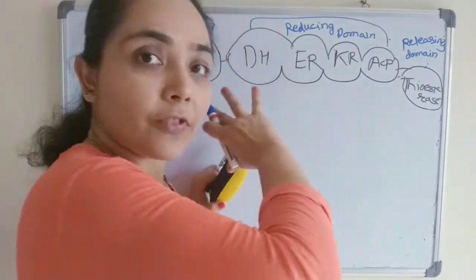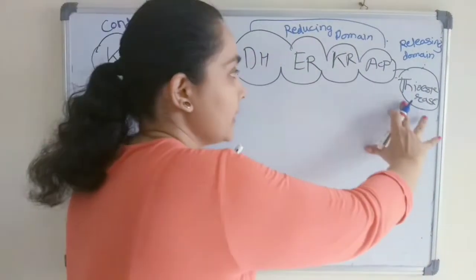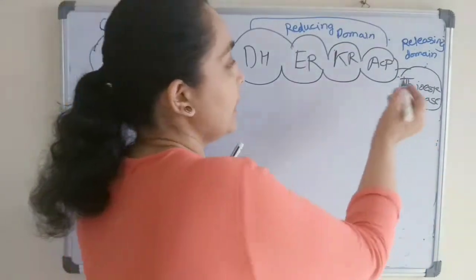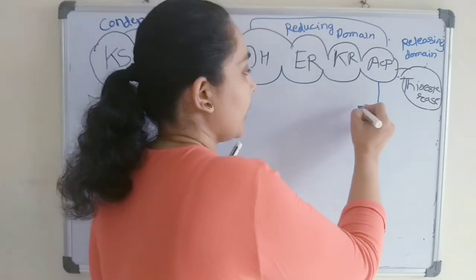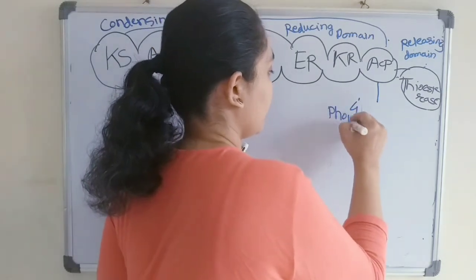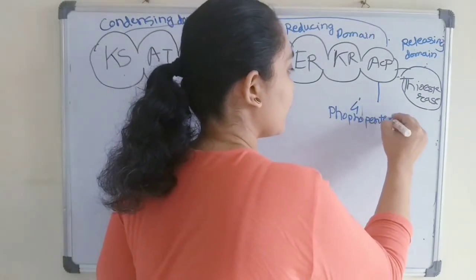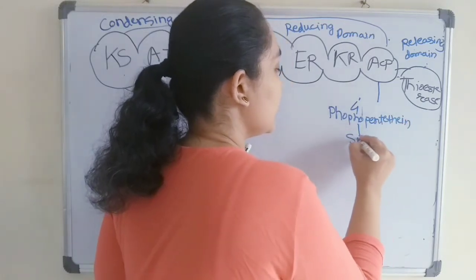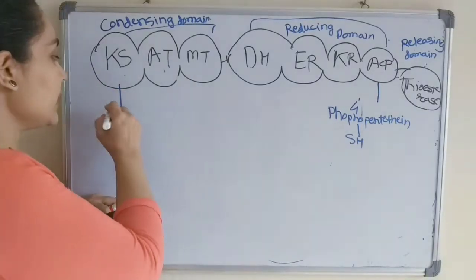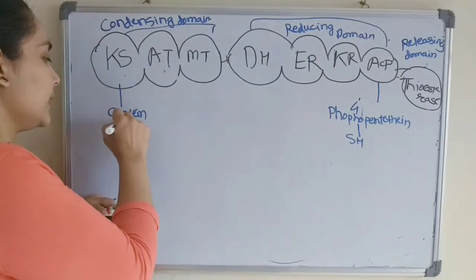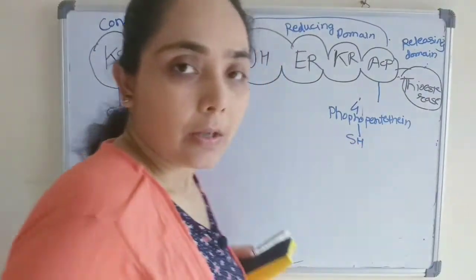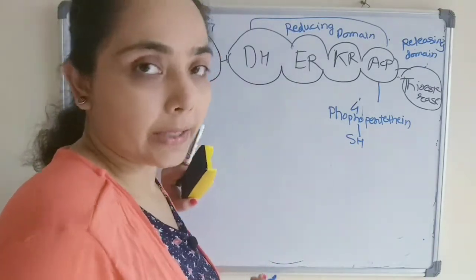Okay, so this is about the one monomer having the 7 enzymes, 1 acyl carrier protein, and the 3 domains, meaning activities are divided into 3 domains. Acyl carrier protein has a 4'-phosphopantetheine to which a sulfhydryl group is present, and in the first enzyme, that is ketoacyl synthase, the cysteine amino acid has a sulfhydryl group. Okay, the same way another monomer is also present, but it is in an anti-parallel nature.